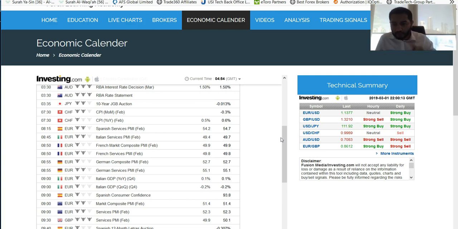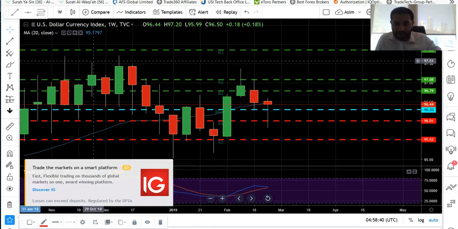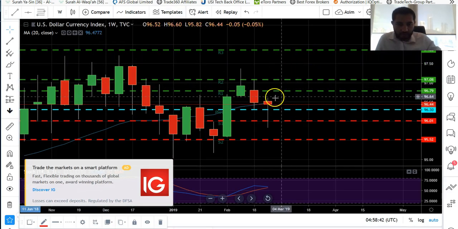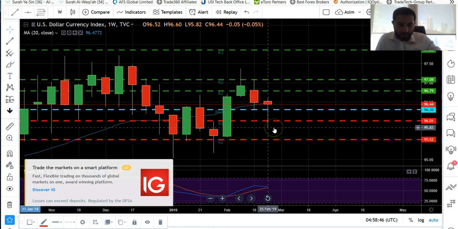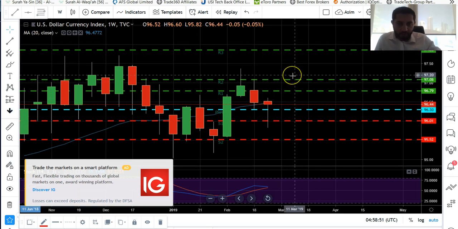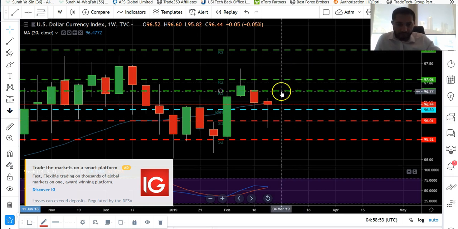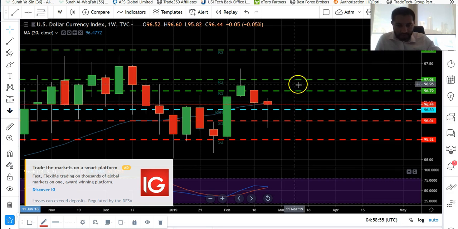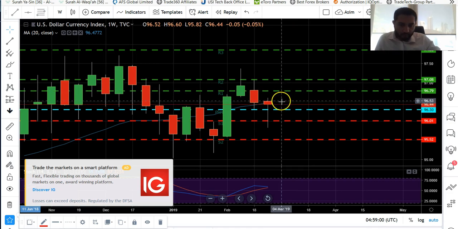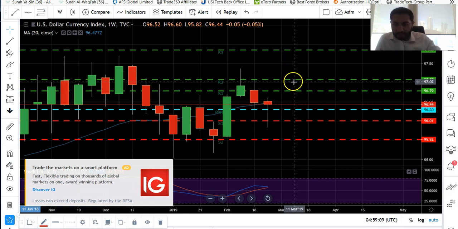So trade with care. Moving into the dollar index, as we saw last week, the dollar started to trade from 96.60 points and went down to 95.83 points and closed at 96.44. But this seems to be a change in direction for at least a few more days. I would expect that the next candle is going to be green, and I'm expecting that at least it will try to approach 72.12 points or higher.